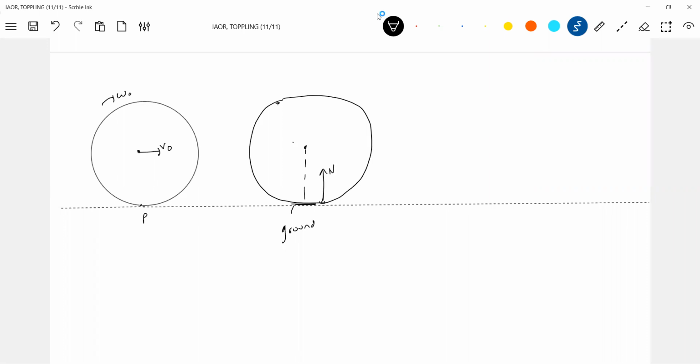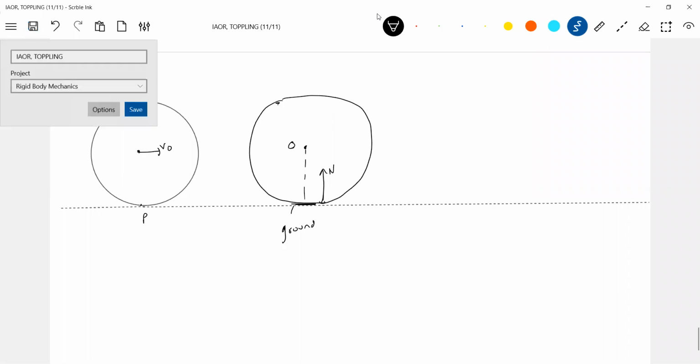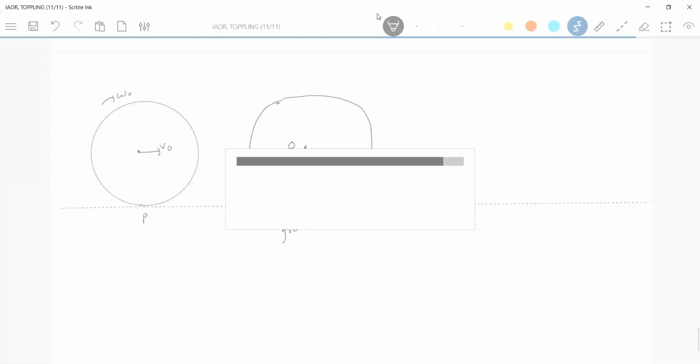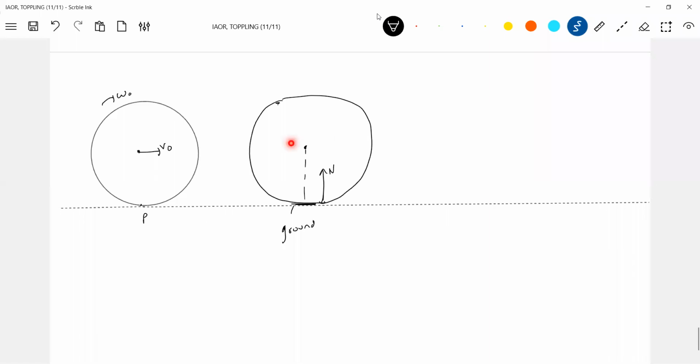Practically, this is what happens. This is the center of mass C. The normal contact will shift. This is the rough ground. Definitely, it should be rough, no? It should be a rough surface. The normal contact will shift. This is the weight. So this normal contact will set up an anti-torque.